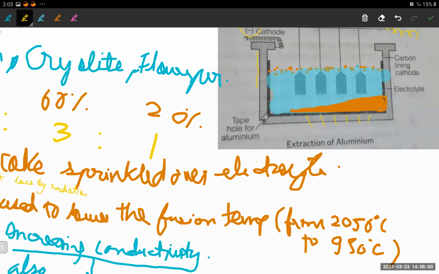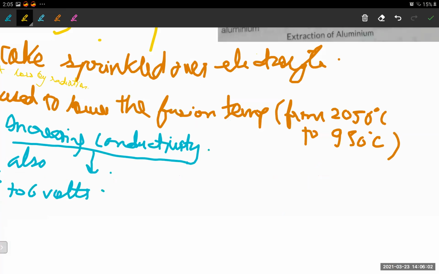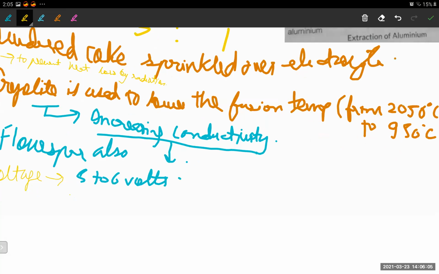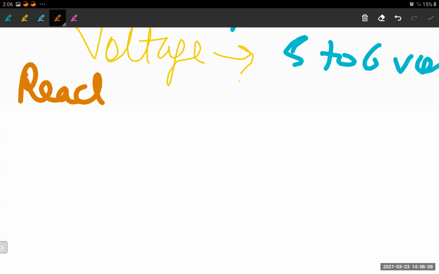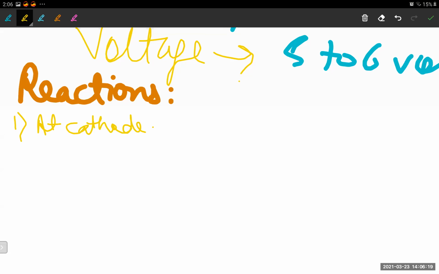Let's write down the whole reaction. First, at the cathode, you need to know that Al2O3 will be broken down into 2Al3+ and 3O2-.